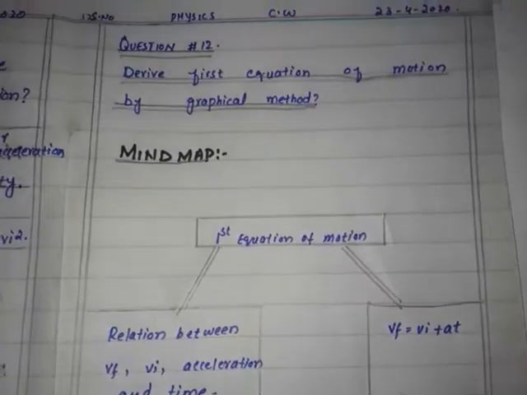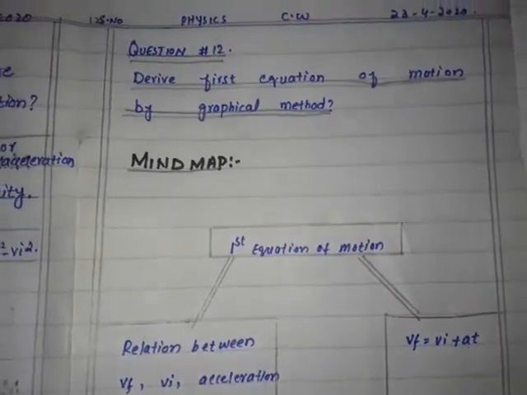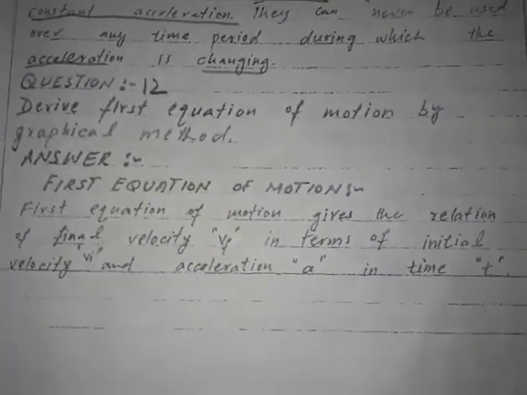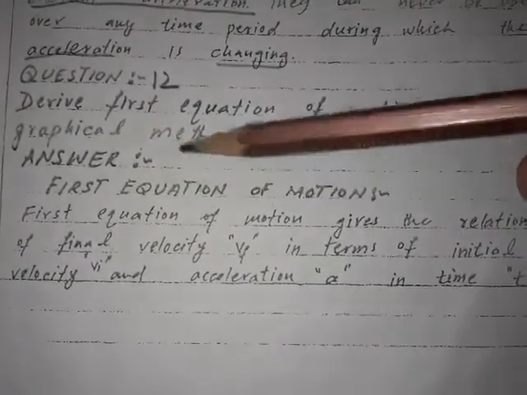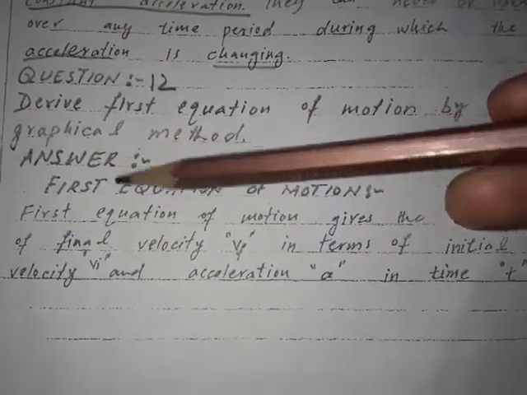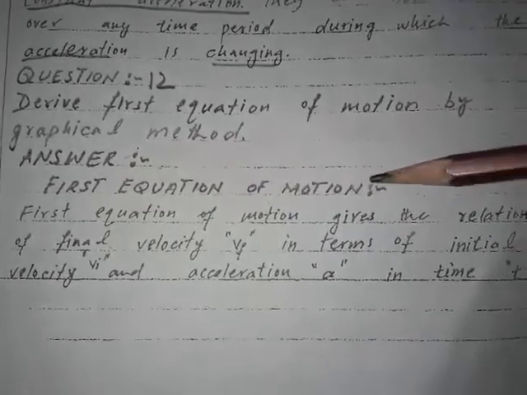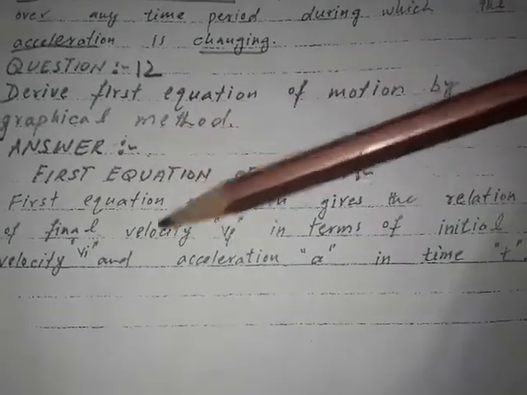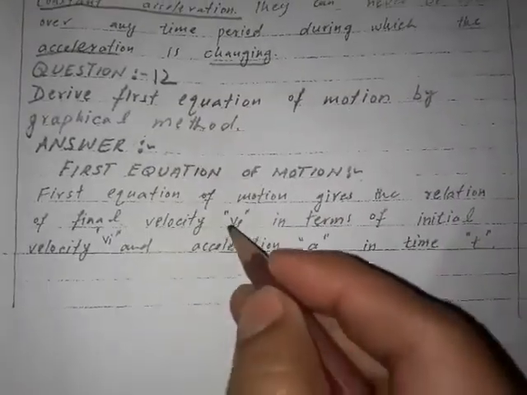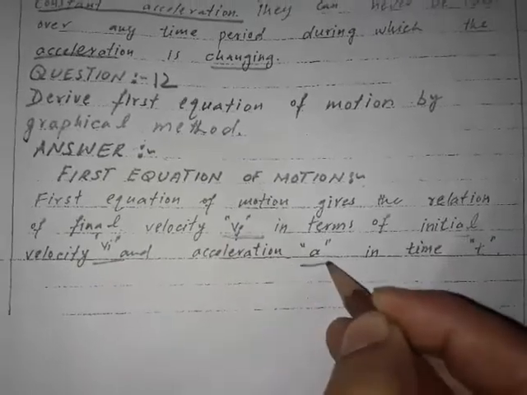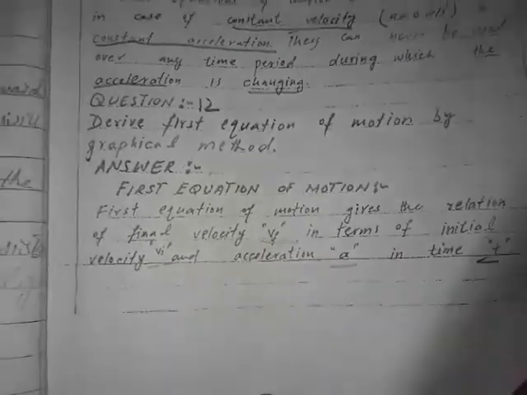Now coming towards the important words in the answer to be highlighted with the help of the black marker. First equation of the motion, answer. Give the heading of the answer after the mind map. Underline it properly. Main heading is the first equation of the motion. The first equation of the motion gives the relationship of the final velocity in terms of the initial velocity, acceleration a, and time t.